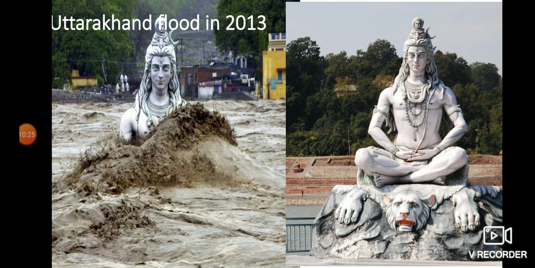Next, this is the picture of devastation during the flood of 2013 in Uttarakhand. Here you can see the picture before the flood, Lord Shiva sitting over a tiger. The statue in 2013 is submerged by the flood water.